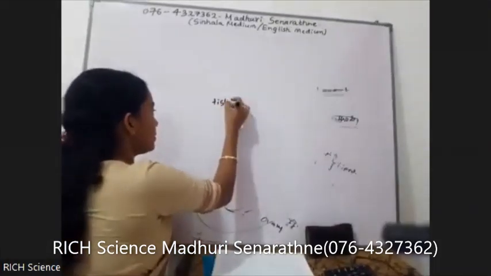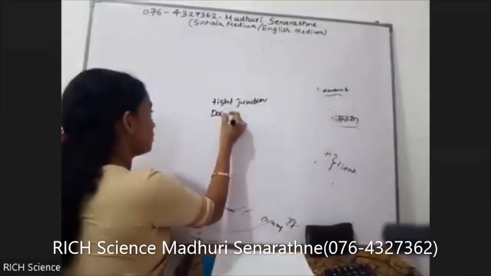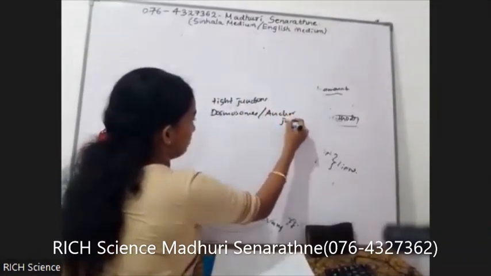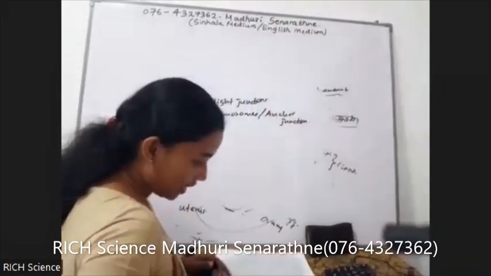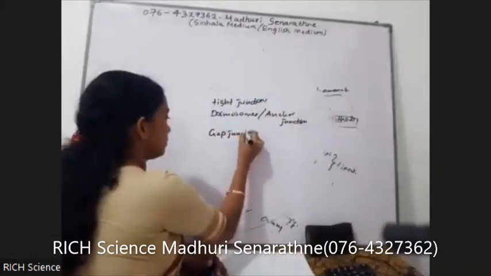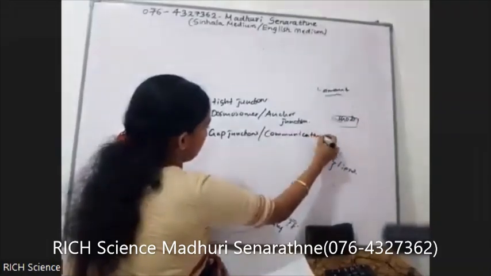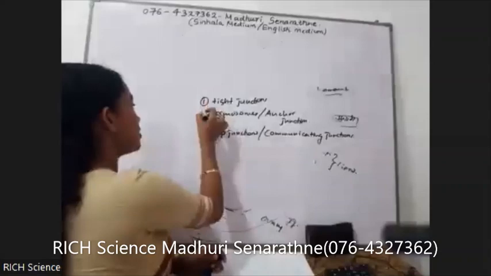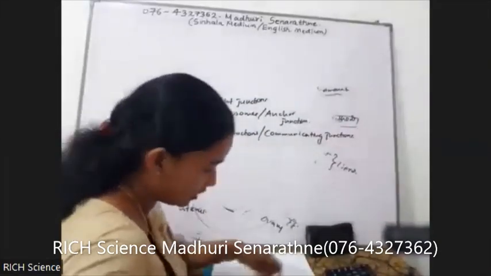Second one, desmosomes or anchor junctions, and gap junctions or communicating junctions. Okay, first one, tight junctions, desmosomes or anchor junctions, gap junctions or communicating junctions.